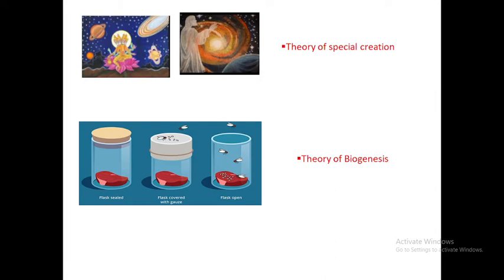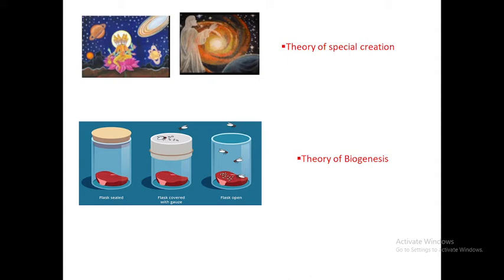One is the theory of special creation. According to this theory, as in our Hindu culture, it is always said that life is created by Brahma, life is taken care of by Vishnu, and it is destroyed by Mahesha.